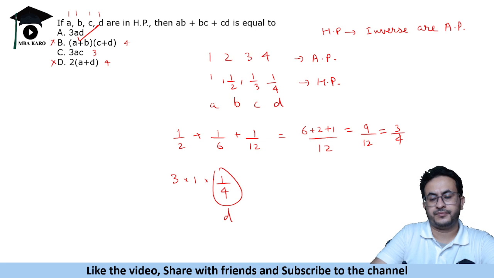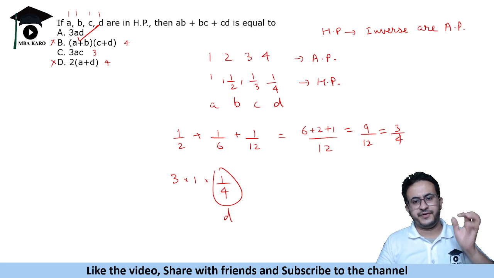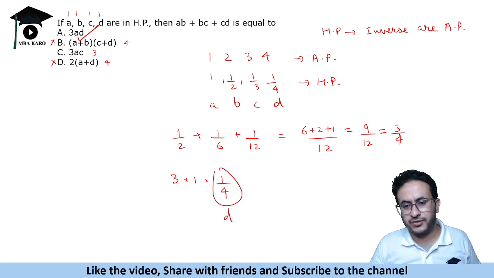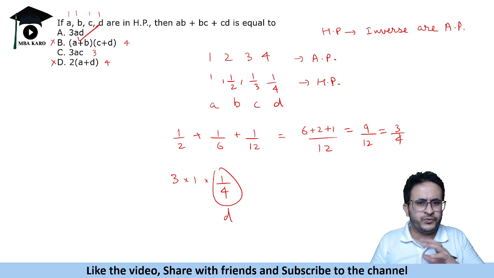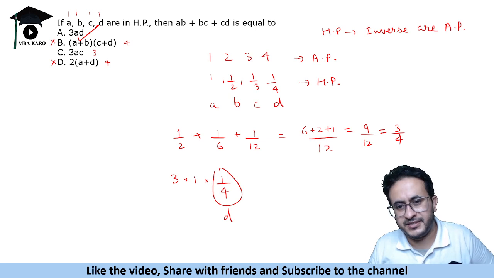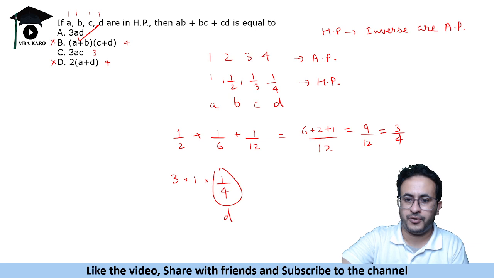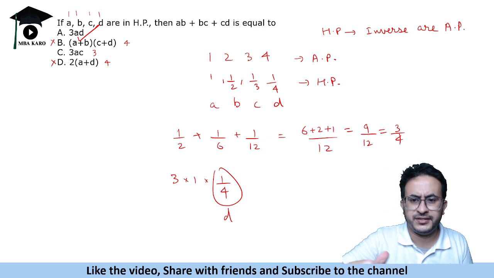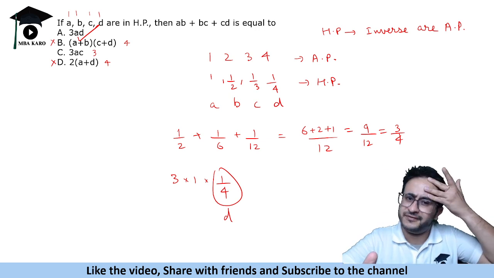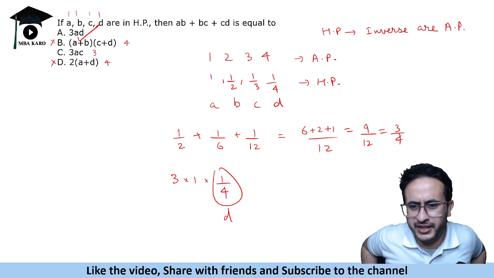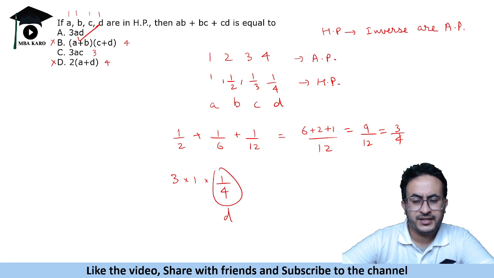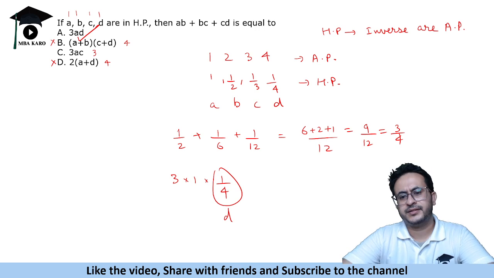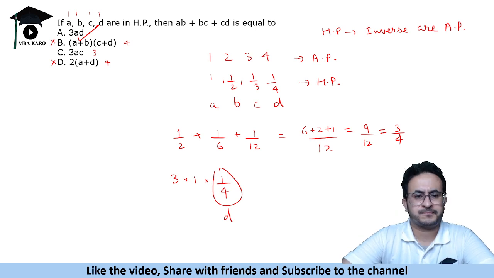Okay, so it was very simple. Just take simple values and solve it. If a question says this is an AP, you take simple values 1, 1, 1. If they say that the numbers are different, take 1, 2, 3 and test with the options. So this is the way to solve these questions. If you go by the conventional way, finding the notations, finding the relation between A, B, C, D, that's going to eat up a lot of time. So just simply take simple numbers as values and solve the given equation.